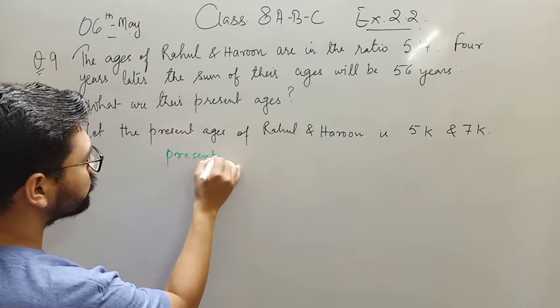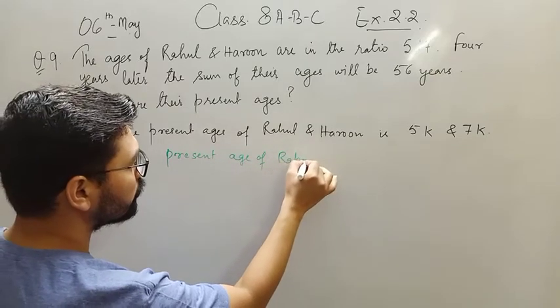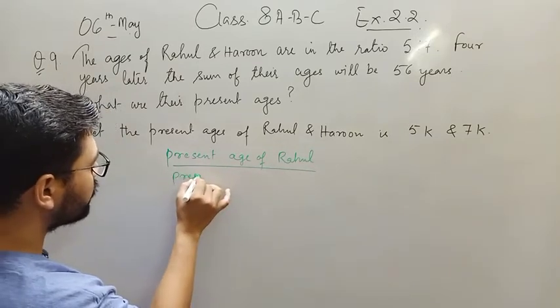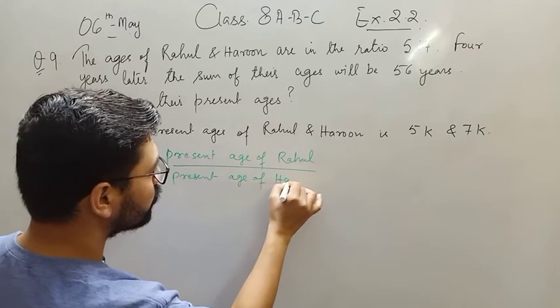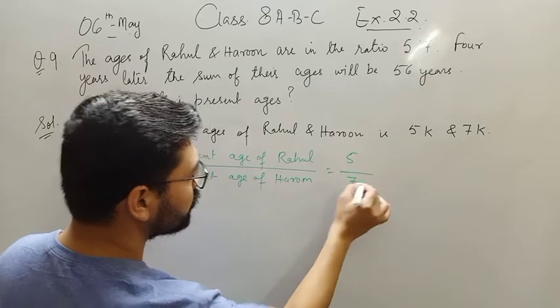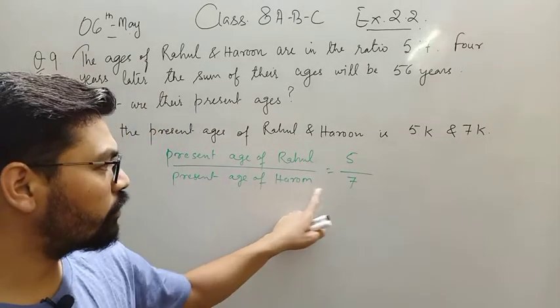It basically appears like this: present age of Rahul divided by present age of Harun. These are in the ratio of 5k/7k. So present age of Rahul is 5 and present age of Harun is 7.